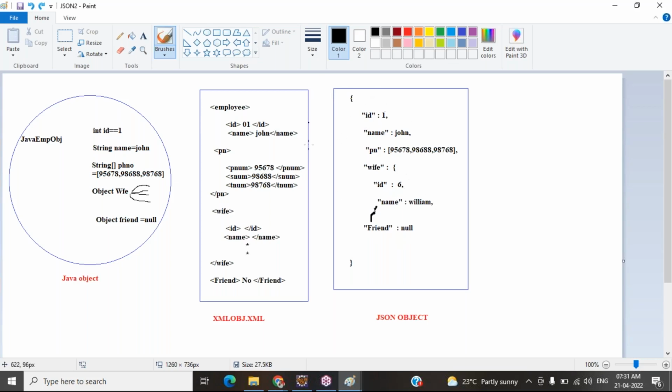That is the indication that this is a JSON object. Starting with a curly brace and ending with a curly brace means that it is a JSON object. So you have to enter all your data within the curly brace.